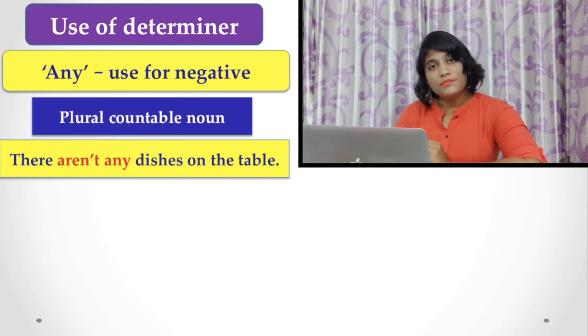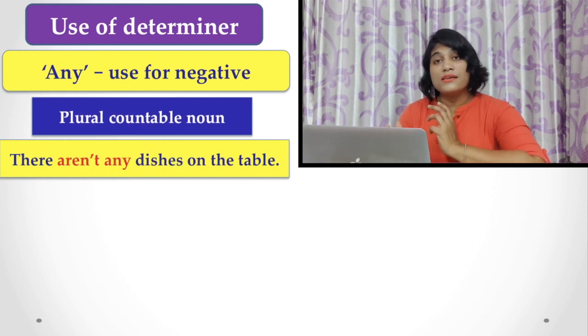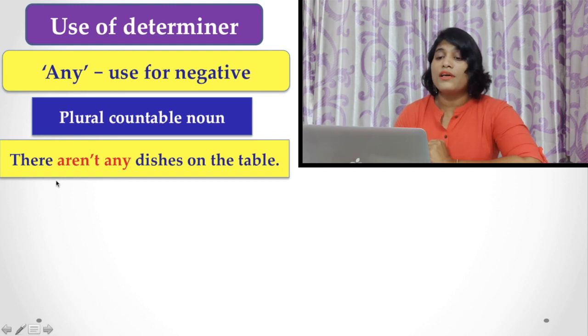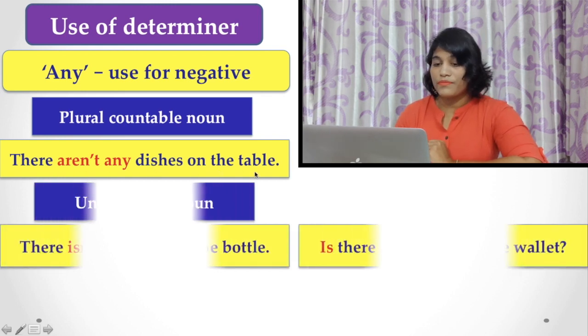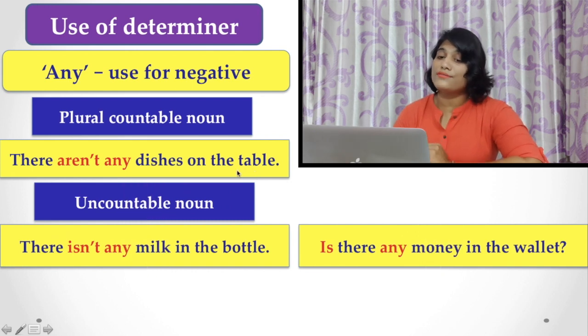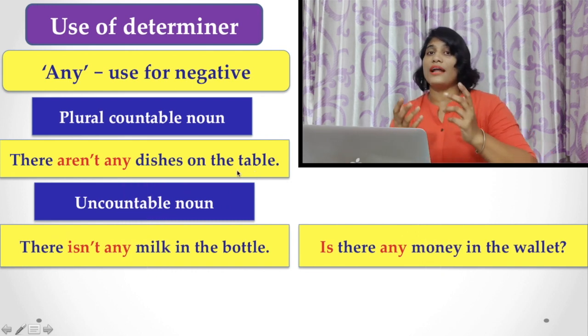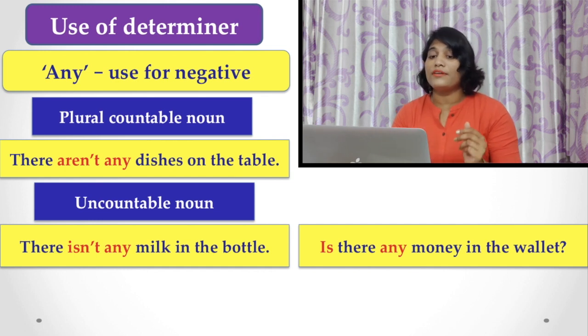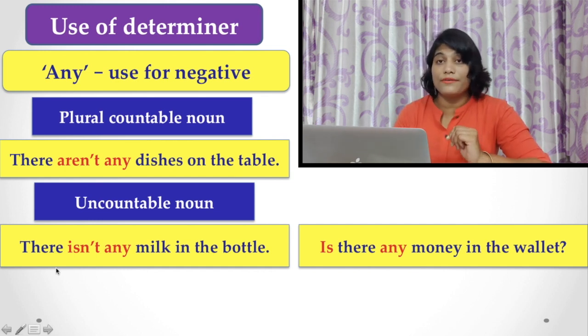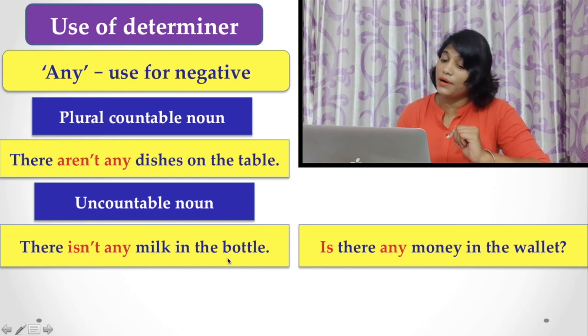Here, for the countable plural, any is used. Here is the example. There aren't any dishes on the table. And for the uncountable noun, look at the verb here. There aren't. But for the uncountable noun, there isn't any milk in the bottle.